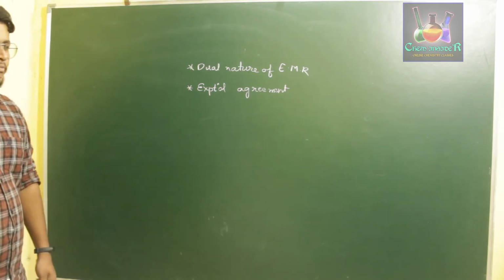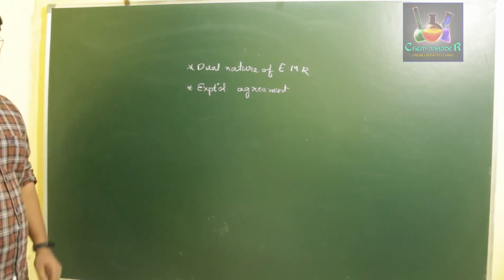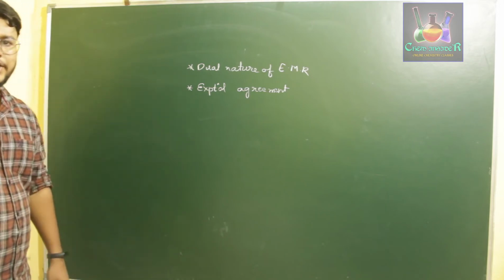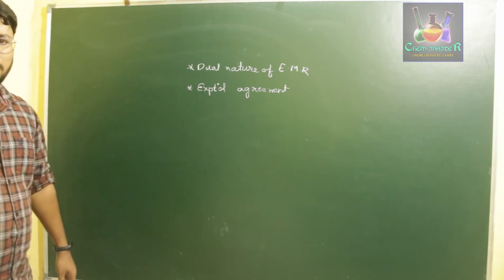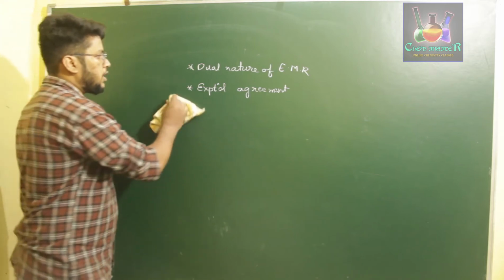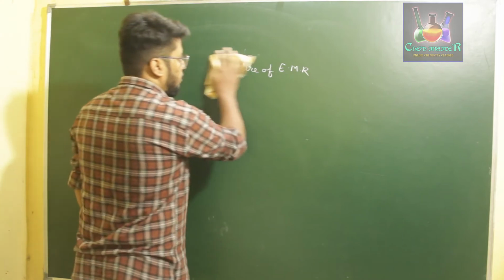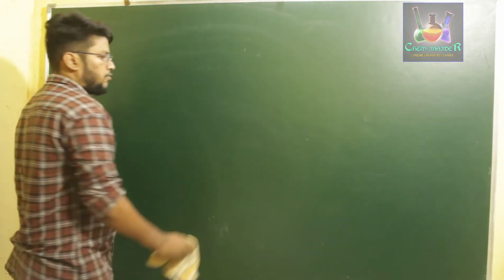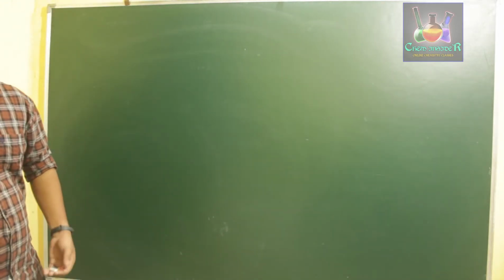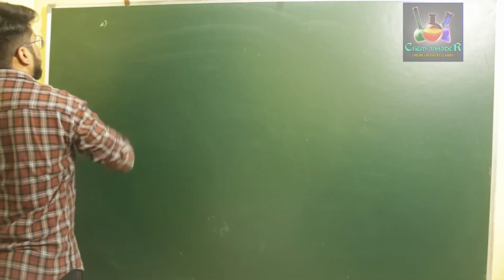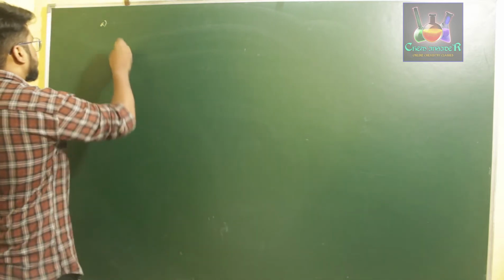So before going directly to Bohr's model of an atom, let us discuss more about this dual nature of electromagnetic radiation and some experimental agreements which he explained. For the dual nature, that is a wave nature and a particle nature, we will first discuss the wave nature of electromagnetic radiation. The wave nature of electromagnetic radiation was explained by a scientist named James Maxwell.